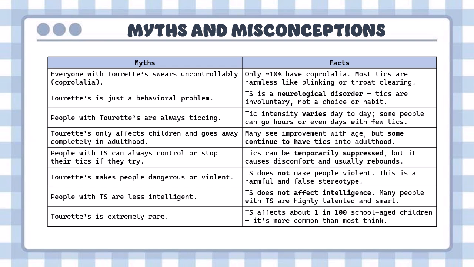Tourette syndrome is not just a behavioral problem, it is a neurological disorder. And about the swearing part, only 10% of people have coprolalia. Most tics are harmless. They're blinking or even just simple throat clearing, shoulder shrugging, and such behaviors are also seen, but mostly it's just head jerking.